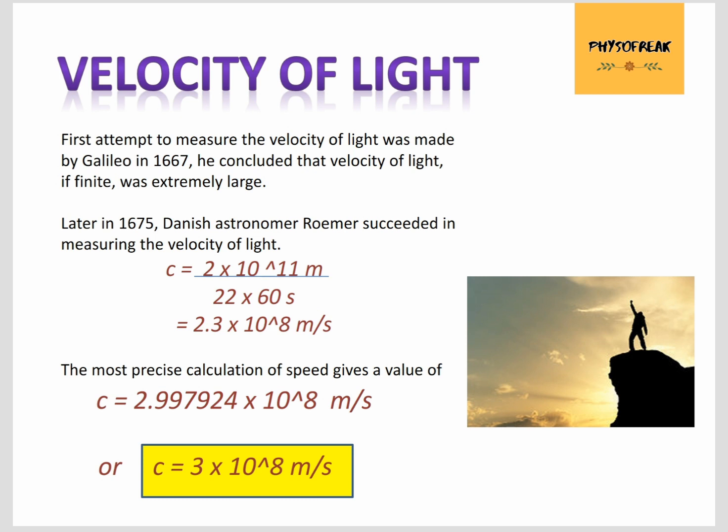The first property which we are going to discuss is velocity of light. Many attempts have been made to measure the velocity of light, and today we have reached the most precise value of the speed of light. But have you wondered who made the first attempt and what method did he use? Well, it was in 1667 when Galileo gave it a try. So, what was the method?